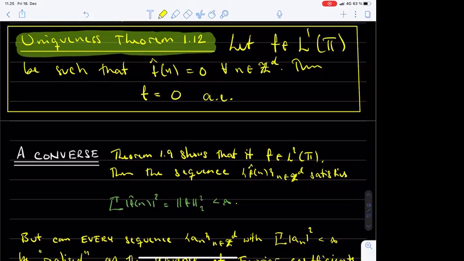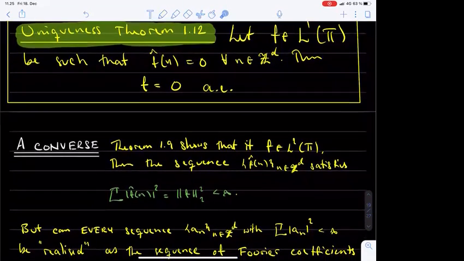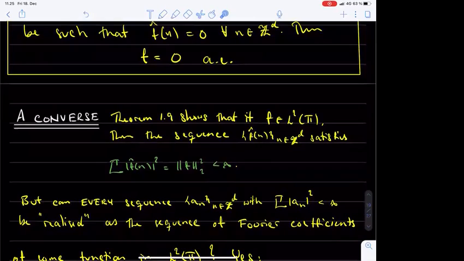In the third lecture we managed to show that the complex exponential functions form an orthonormal basis in the space L2 of T. As a byproduct of the proof, we established the following uniqueness theorem for Fourier series. If f is a function in L1 of T and all of the Fourier coefficients of f vanish, then f is zero almost everywhere.